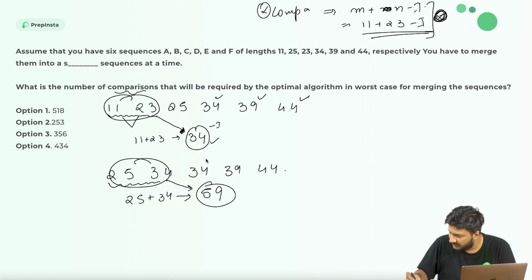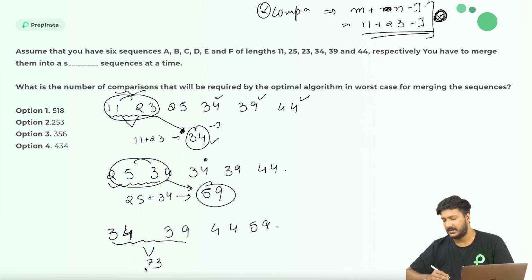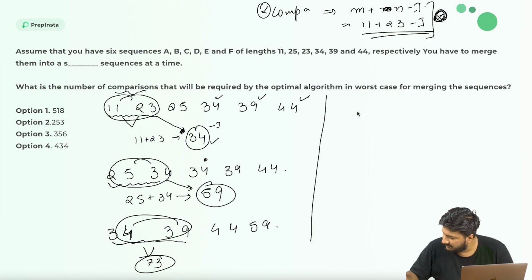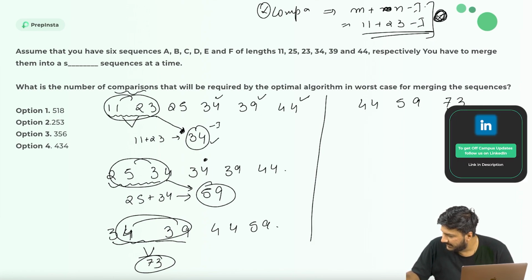So my values would become, the lowest is 34, 39, 44 and 59. Then I'll pick up the lowest two numbers, so 34 and 39 becomes 73. I'm looking at it from here because it's difficult. So it becomes 73 now. Right. Then again I'll do the same thing. This particular string merged together has become this. So finally it would become 44, 59 and 73.